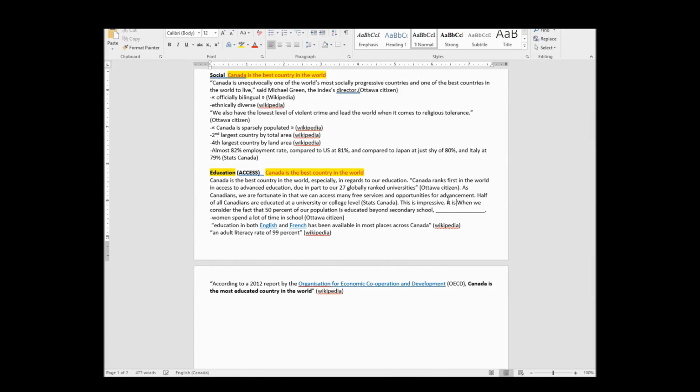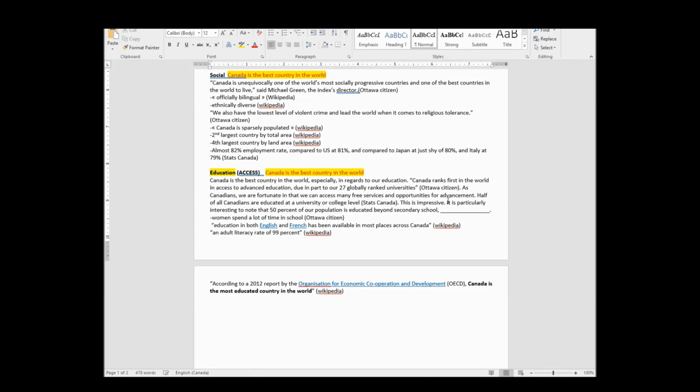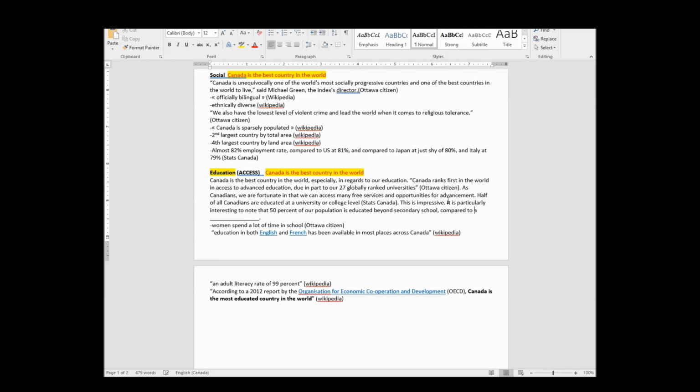It is particularly interesting to note that, let's say that 50% of our population is educated beyond secondary school, compared to another impressively advanced and modernized society, Japan, who has, I'm going to write it wrong, but then I'm going to go back and fix it, who has only 40, what was it, 45?